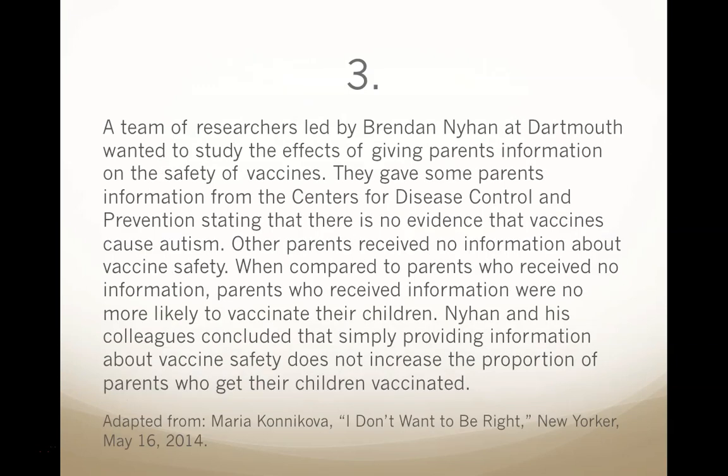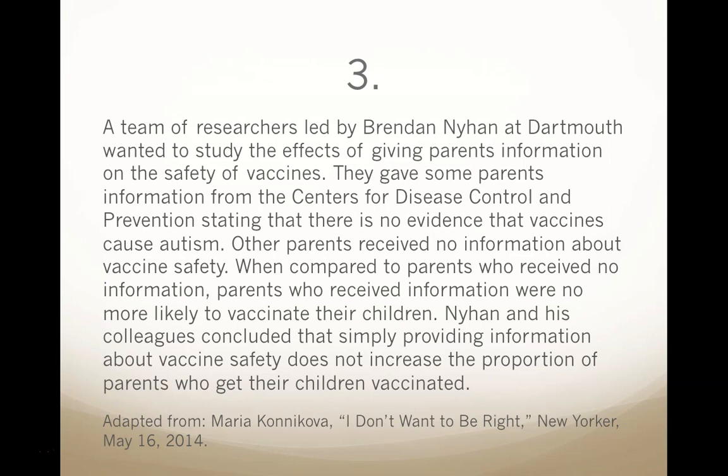3. A team of researchers, led by Brendan Nyhan at Dartmouth, wanted to study the effects of giving parents information on the safety of vaccines. They gave some parents information from the Centers for Disease Control and Prevention, stating that there's no evidence that vaccines cause autism. Other parents received no information about vaccine safety.